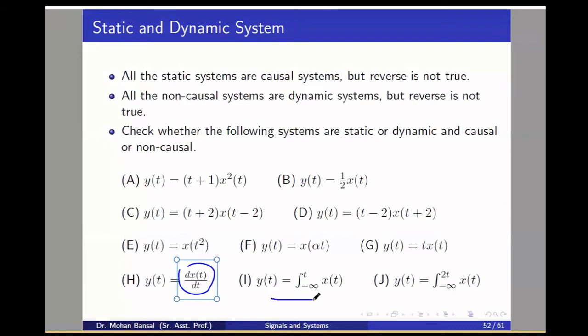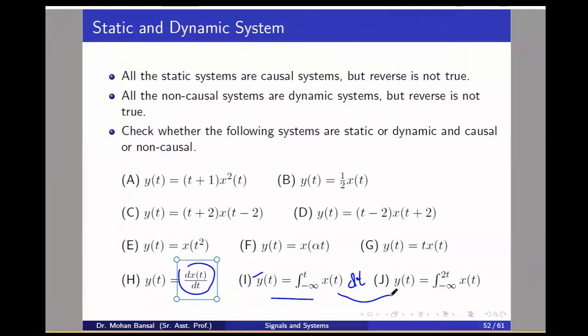Here y(t) is the integral of x(t) dt from minus infinity to t, the integrator of x(t). Can you differentiate the two problems, I and j? What is the difference between I and j?